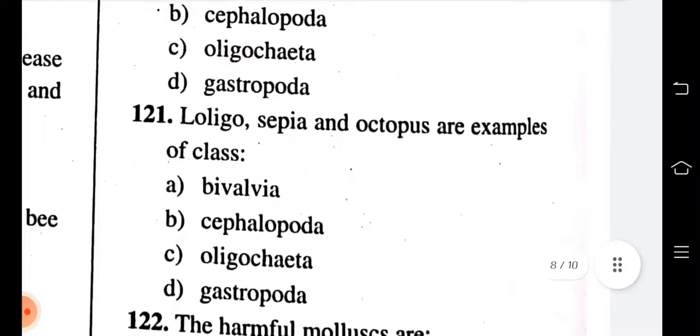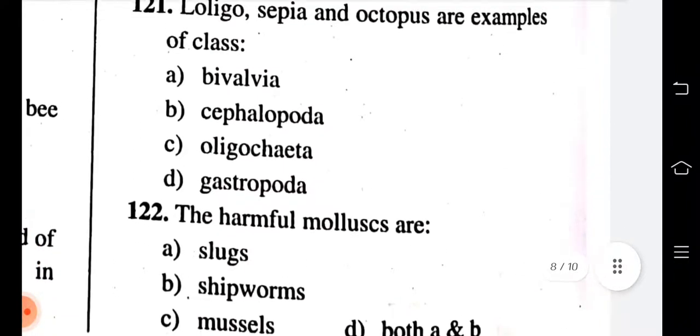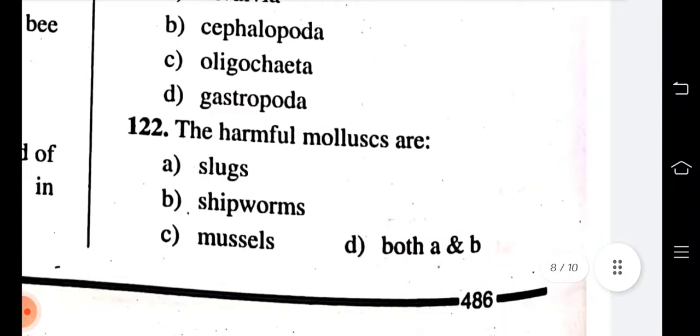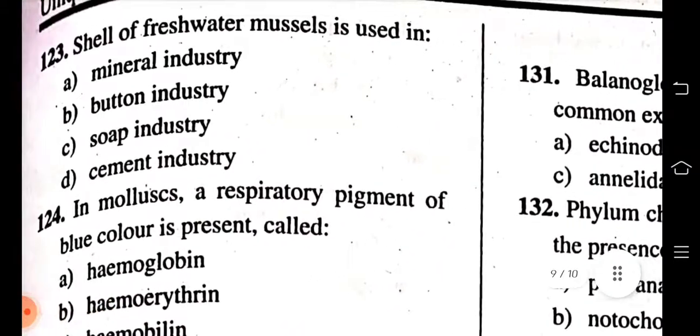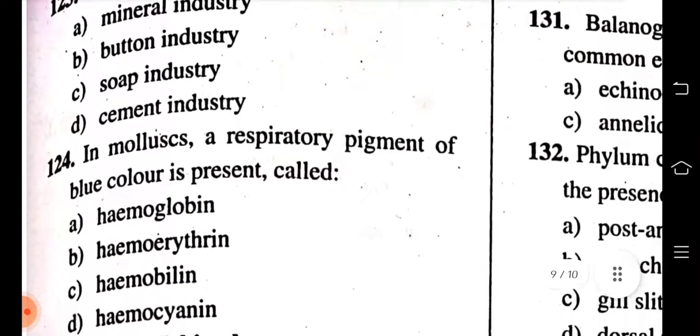Loligo, sepia, and octopus are the example of class Cephalopoda. The harmful mollusks are slugs, shipworms, mussels. A and B. So slugs and shipworms are harmful. Shell of freshwater mussel is used in mineral industry, button industry, soap industry, cement industry. So it's basically used in button industry.